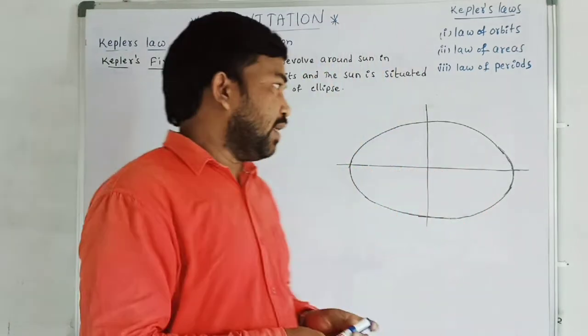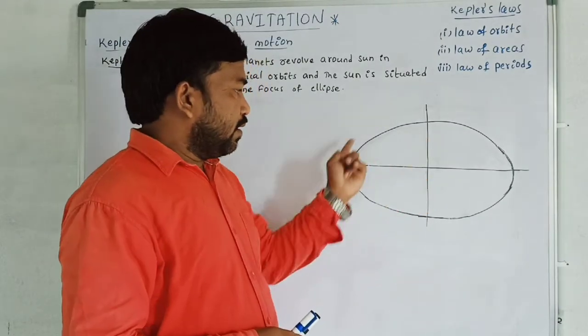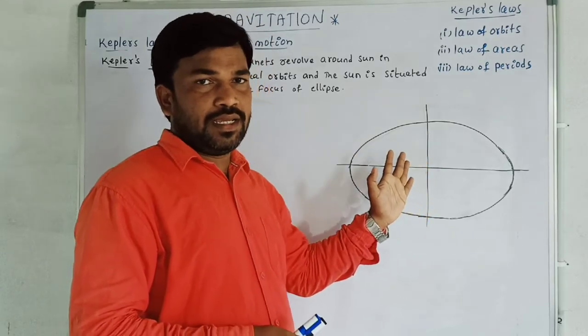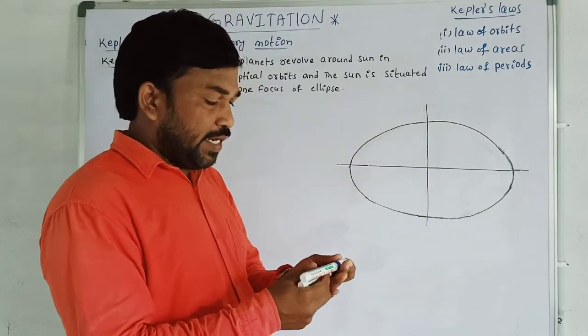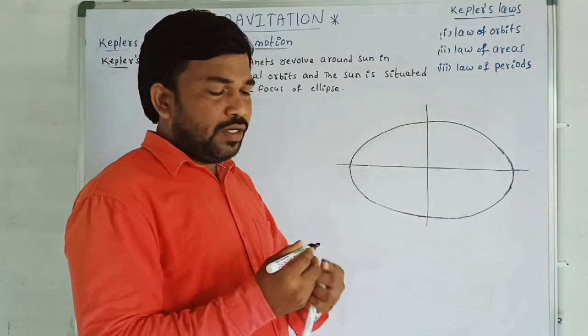Now we are going to start with the geometry of the ellipse. Okay, now see, this is the shape of the ellipse. It's just like an oval or an egg. The ellipse contains two axes.